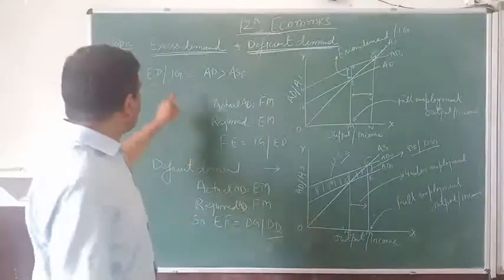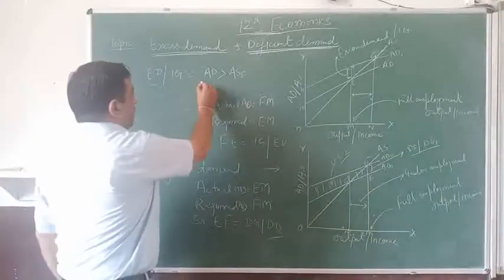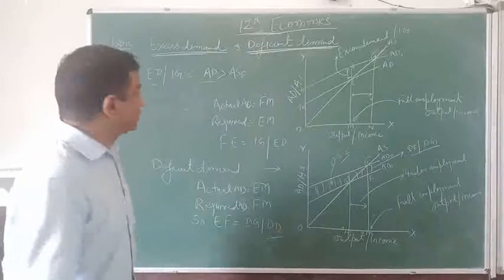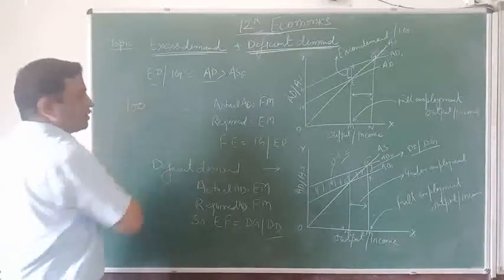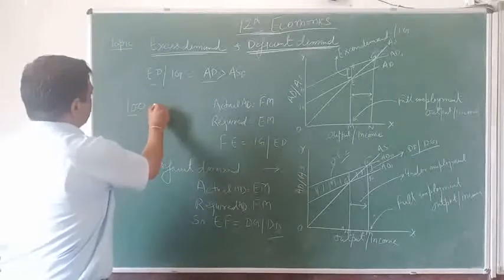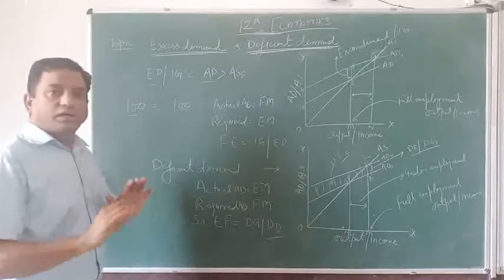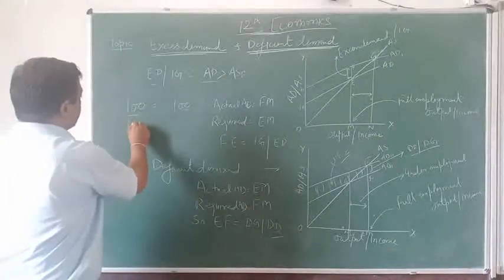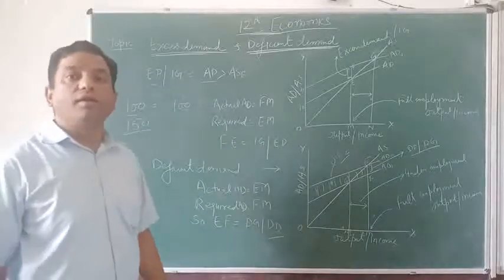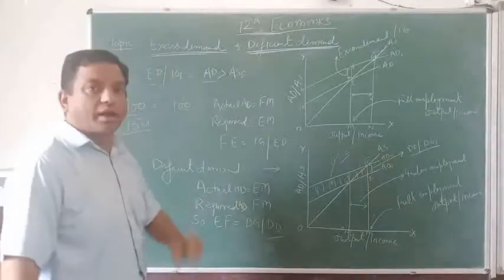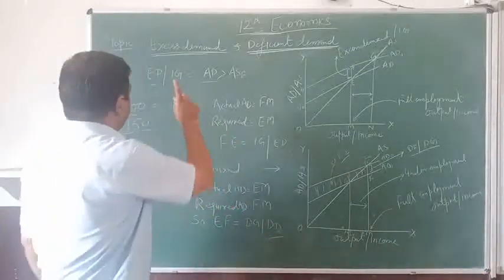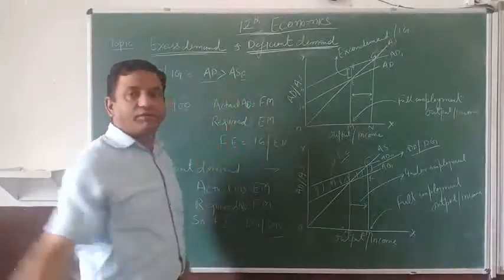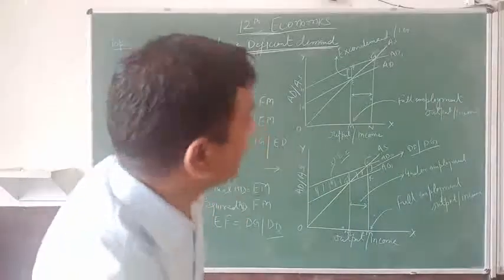Excess demand is also called inflationary gap, when the aggregate demand is more than that demand which is required. Suppose aggregate demand required is 100 units. If 100 units will equal 100 units of aggregate supply, it will be called full employment equilibrium. But in actual, the aggregate demand is more than that required level. Suppose it is 150, then this is called excess demand. Excess demand is that situation when aggregate demand is equal to aggregate supply at that level, which is full employment, where all the factors of production are fully employed.